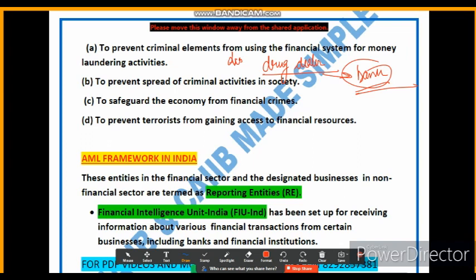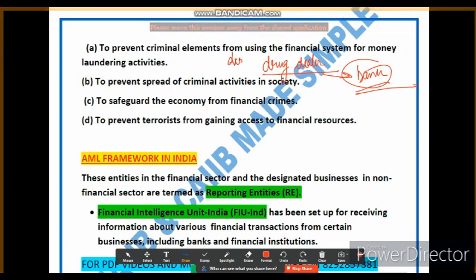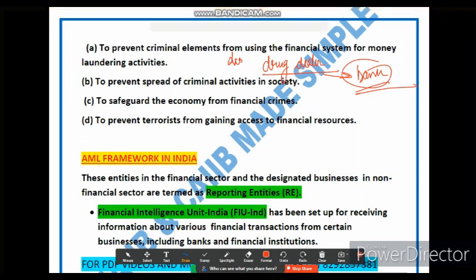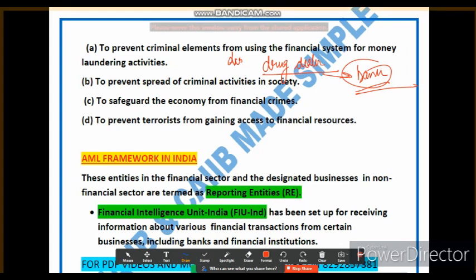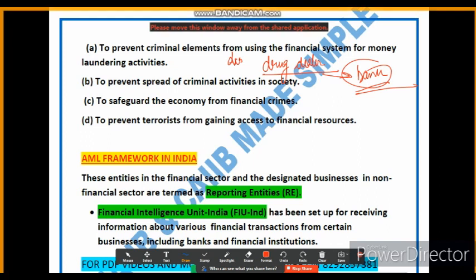Prevention of money laundering. So one thing we have discussed, the first point. Now let's discuss the second objective of money laundering. Money laundering is often associated with various criminal activities such as drug trafficking, human trafficking, corruption, etc. Fine.